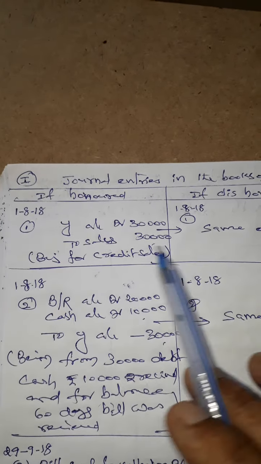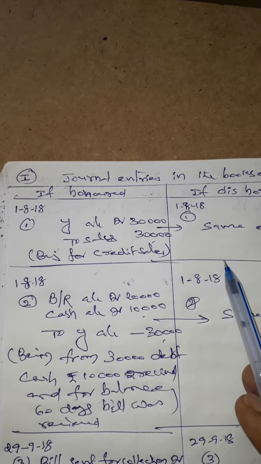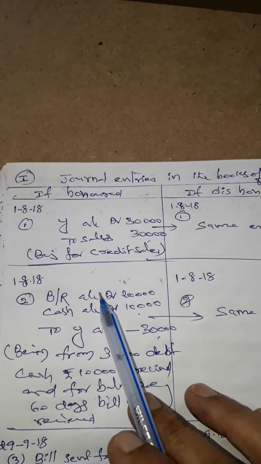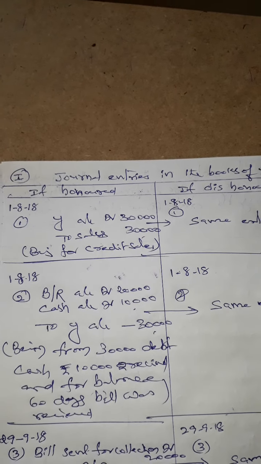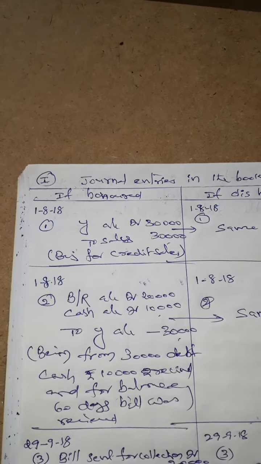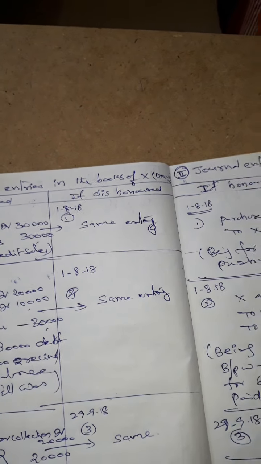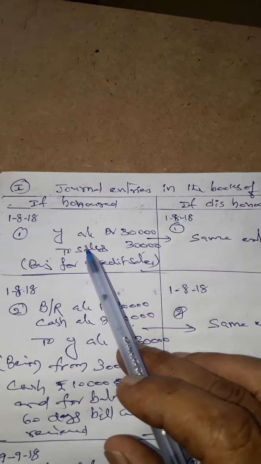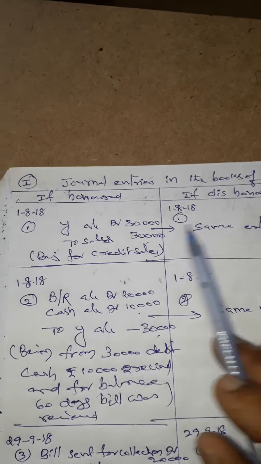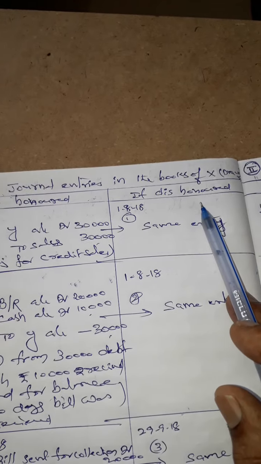But in the examination, please draw the general format: date, particulars, LF, debit rupees, credit rupees. In that, please show the journal entries separately for honored and dishonored. But for your convenience and easiness, I am explaining side by side, in case of honored and in case of dishonored.